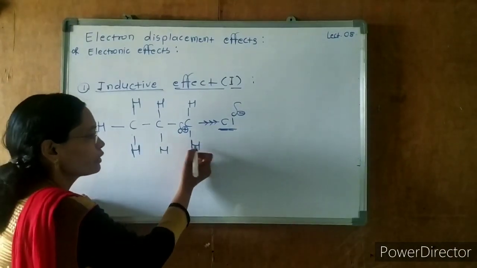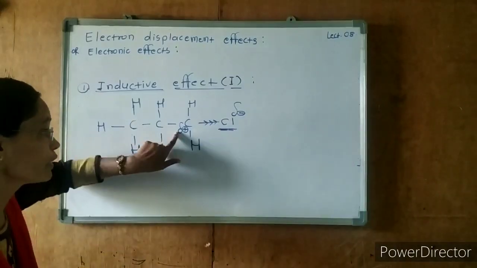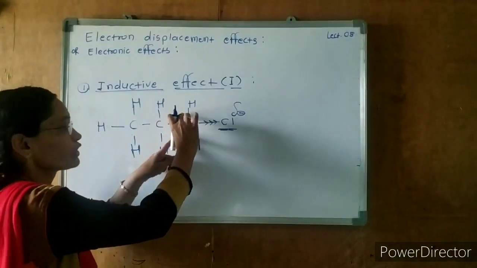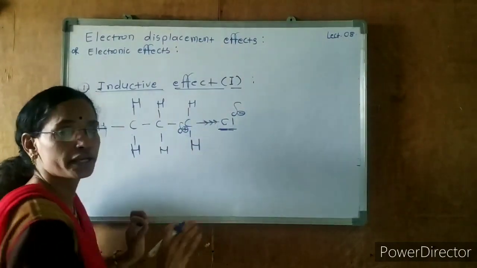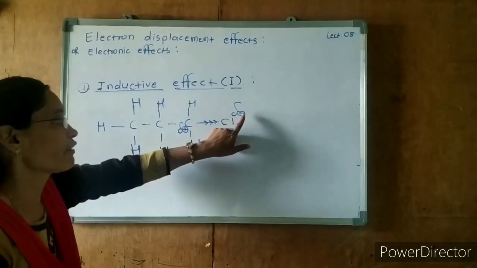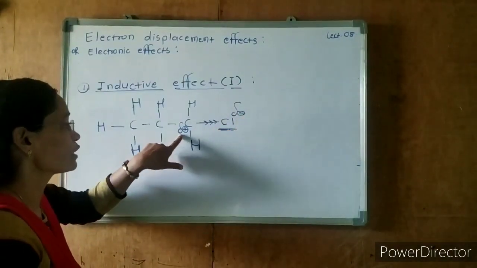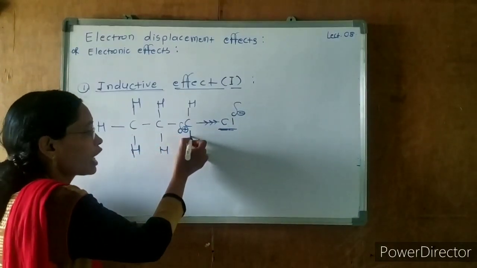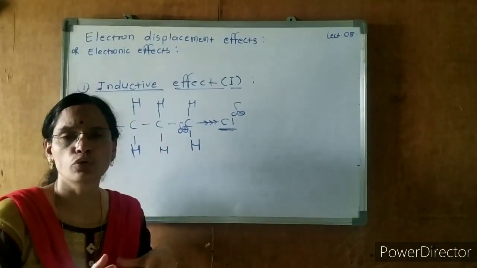Now the carbon becomes an electron deficient species, because its electrons are attracted by the more electronegative chlorine.